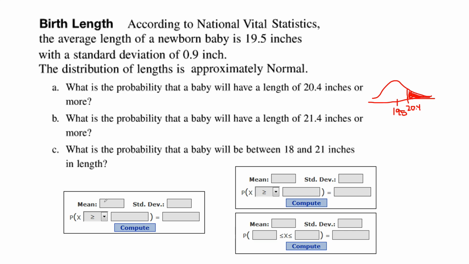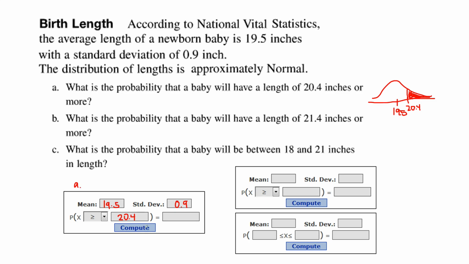So I'm going to plug in a mean of 19.5, a standard deviation of 0.9, and I want x greater than or equal to 20.4. And you're going to hit compute. Let's do the other parts before finding the answers.